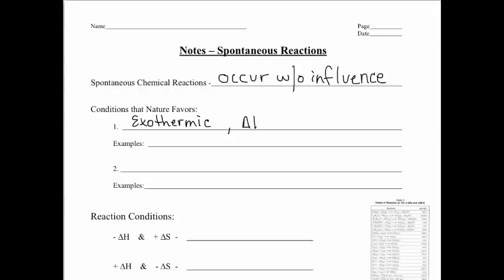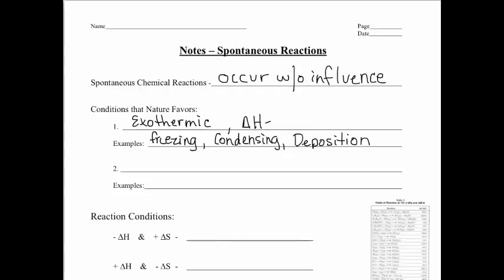So whenever you see that delta H is negative or a reaction is exothermic, it's going to be favored by nature. This can also happen with phase change since they are losing heat in the reaction. Examples would be water freezing. So at its freezing point, it loses heat all on its own. Or when water vapor condenses, that would also be an example. Or, and you may have discussed this in lab, water can deposit. Other gases can do that as well, but that's when it goes from a gas directly to a solid. And you saw that with the iodine lab.